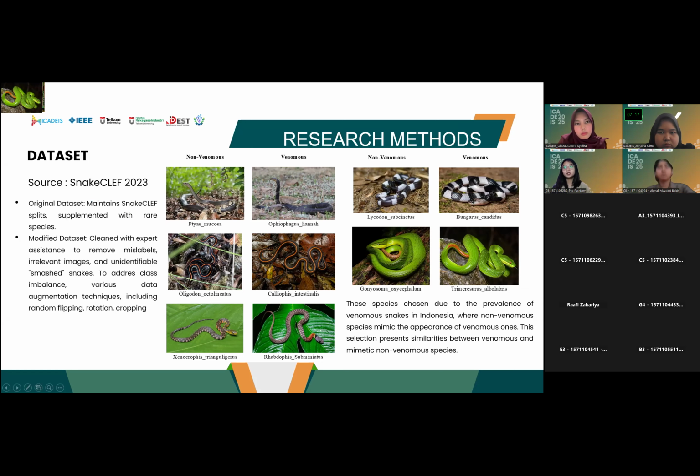There are two datasets used in the study. The first one is the original dataset. It maintains the SnakeCLEF splits supplemented with rare species, and the second one is the modified or refined dataset that has been cleaned with expert assistance to remove mislabeled, irrelevant images, and unidentifiable snakes. To address class imbalance, we use various data augmentation techniques such as random flipping, rotation, and cropping.